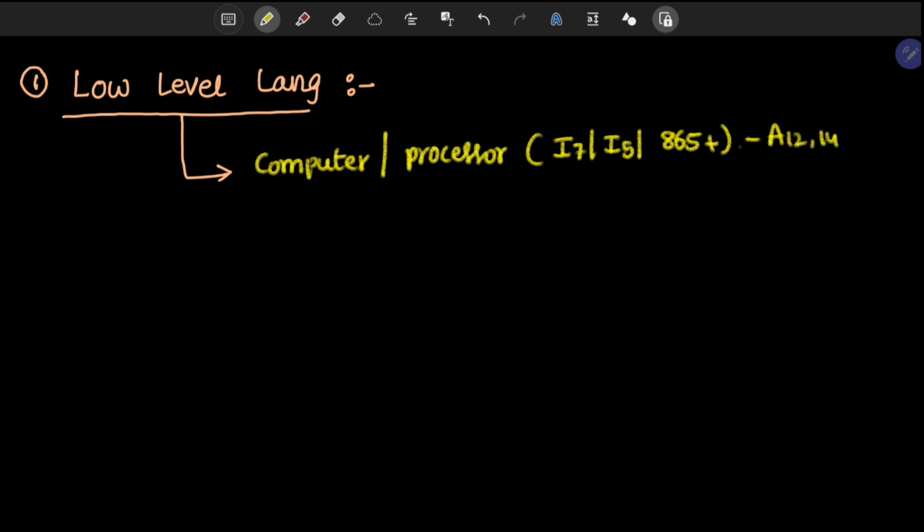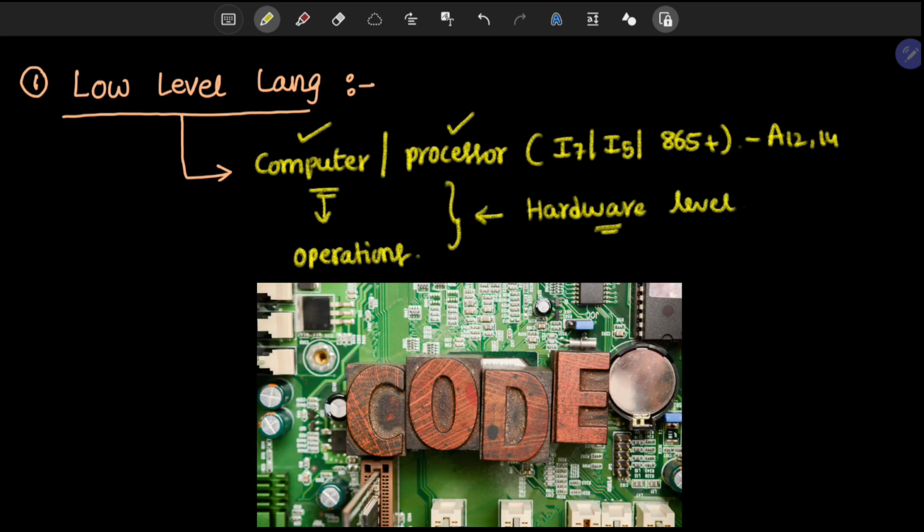These all come under processors. These processors, or this computer, can understand low level language, and at this level we have to do some kind of operations. So what I'm saying to you is, low level languages are nothing but computer understandable language, or processor understandable language, to do operations at hardware level. So at hardware level we have to perform various kinds of operations in low level language.